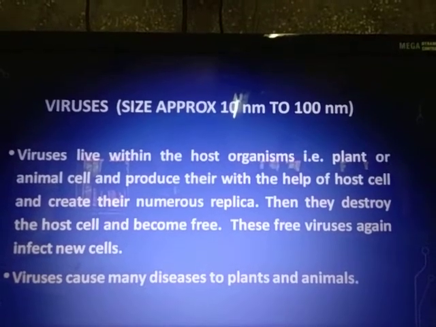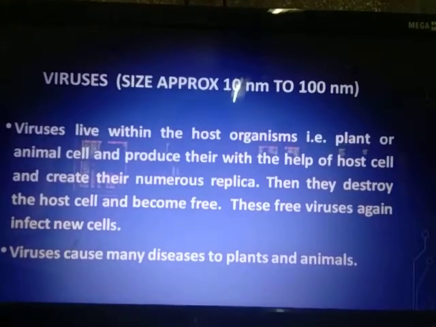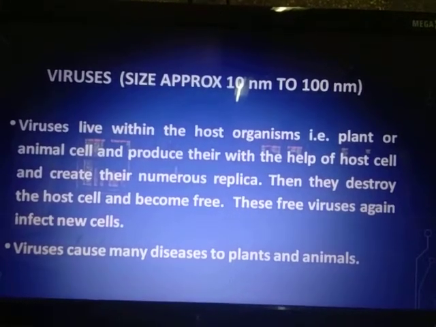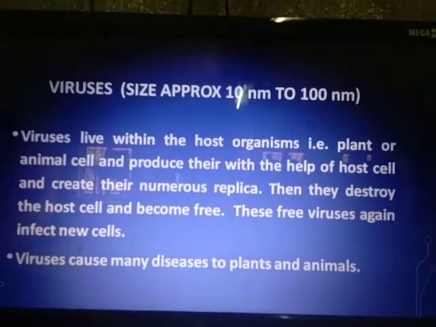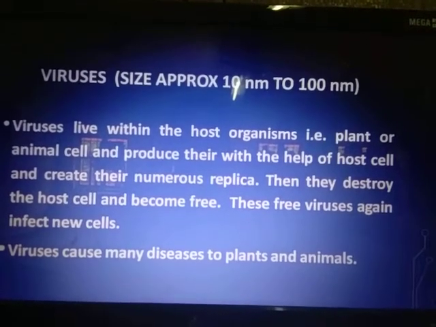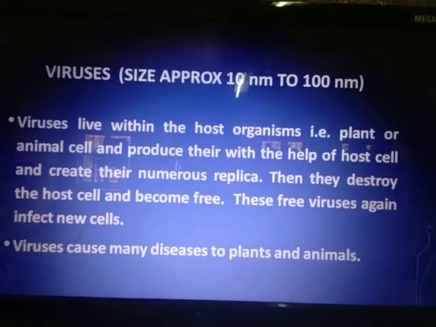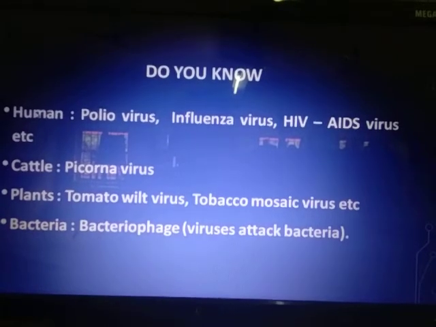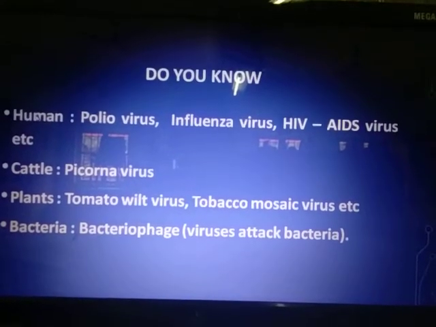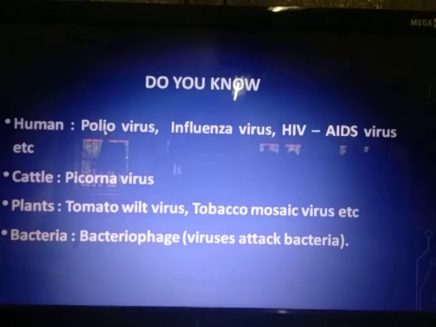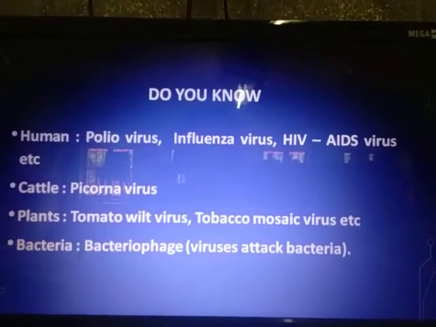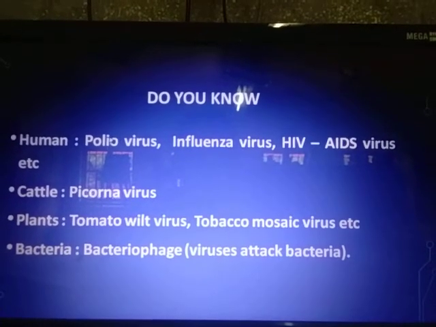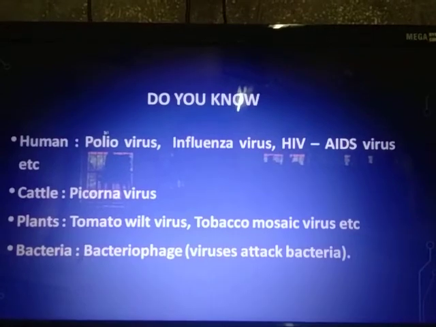So before they spread, there has to be some remedy given to this. That means some medicines have to be taken for this disease. So viruses cause many diseases to plants and animals. So let us see some examples of diseases caused in plants and animals. Let us see the first one. This is given in your textbook. Do you know? Human virus, your parents must have given you when you were small. Your mother must have taken you to the polio booth and given the polio vaccine. Why? Because there is a virus called the polio virus.